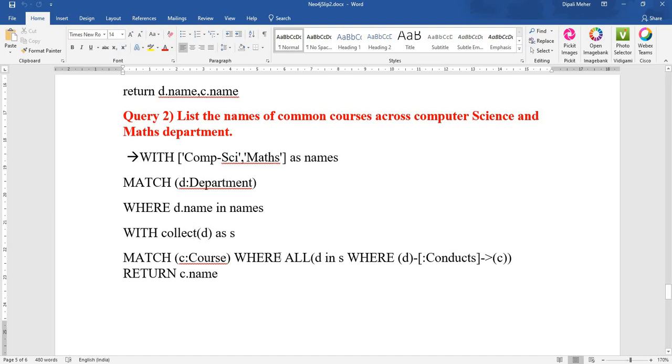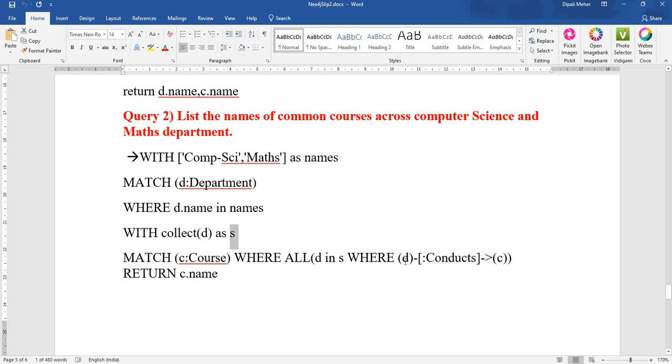Match course where all. So all the courses, those who are matching courses, all those matching courses should be displayed. So how is the query written? D in S. See what is D? D is department in S. So that department, that means computer science and maths in S. So what is this S? S will contain different rows of that department having the courses.